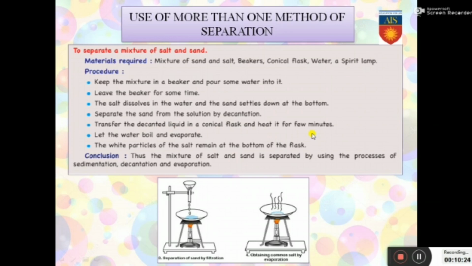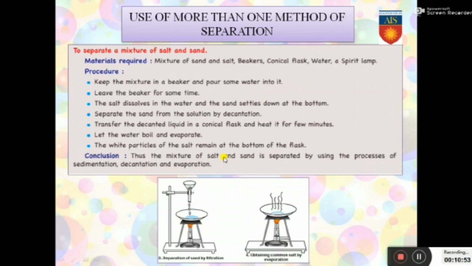Why are we heating this mixture? Because this liquid portion has the salt particles also dissolved in it. Let the water boil and evaporate. Why are we using evaporation? The white particles of the salt remain at the bottom of the flask. This is why: because evaporation is removing the water and the salt is remaining behind. Thus, the mixture of salt and sand is separated by using the processes of sedimentation, decantation and evaporation.